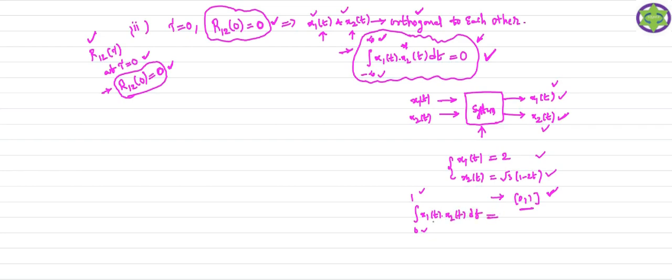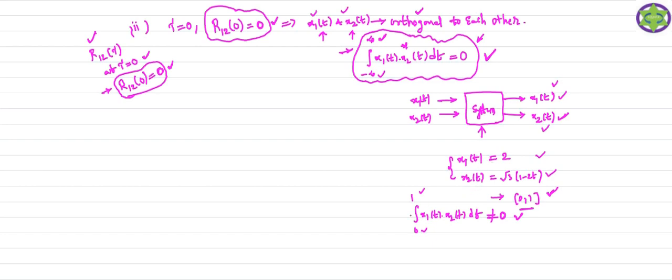So if I get this integral product over the range of this time period equal to 0, the meaning is x1 of t and x2 of t, both signals, are orthogonal to each other. If the integral product is not equal to 0, the meaning is these two signals are not orthogonal to each other. So if I get the integral product over this time period equal to 0, your two signals are orthogonal to each other. That is the meaning of orthogonal signals.